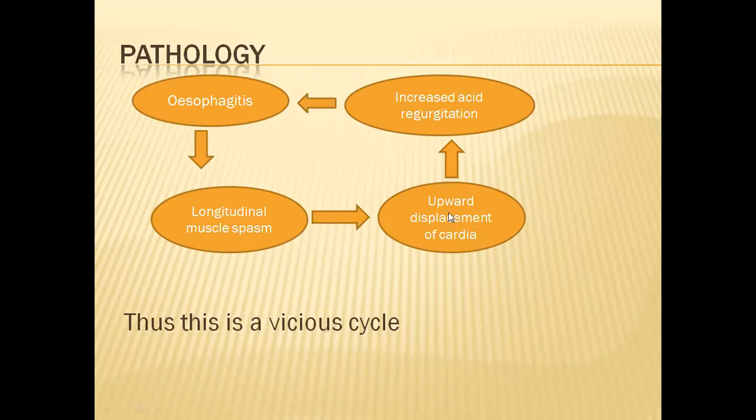Now, because of this, there is increased acid regurgitation. Because of upward displacement of cardia, increased acid regurgitation, and because of this acid regurgitation, again there is esophagitis. So this is a vicious cycle. Esophagitis leading to longitudinal muscle spasm, that is leading to upward displacement of cardia, again increased acid regurgitation, and again esophagitis. So this is a vicious cycle which is continuing in case of reflux esophagitis.